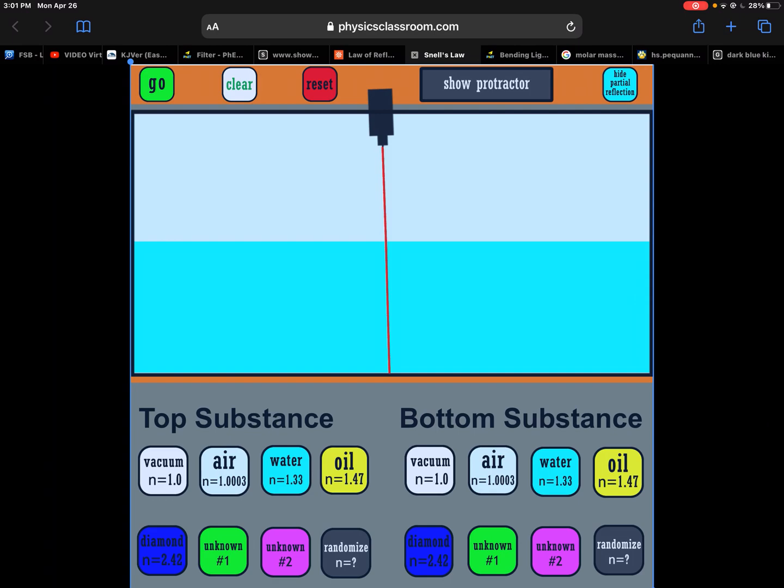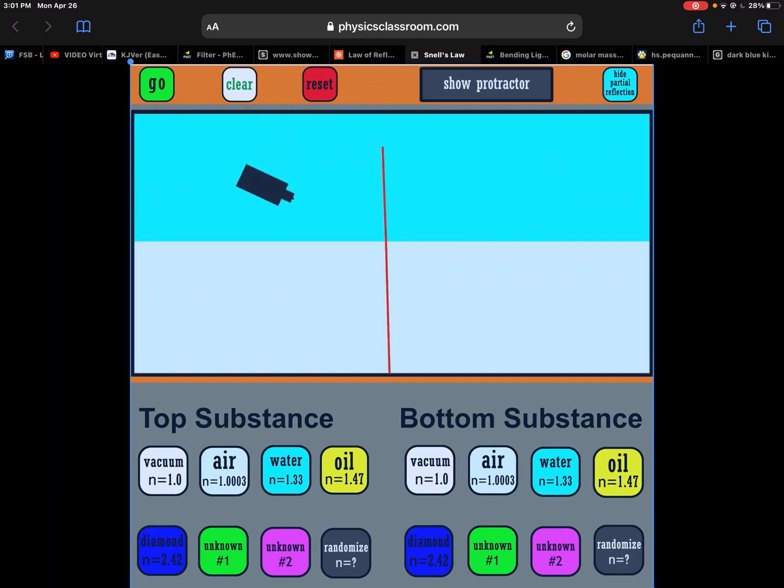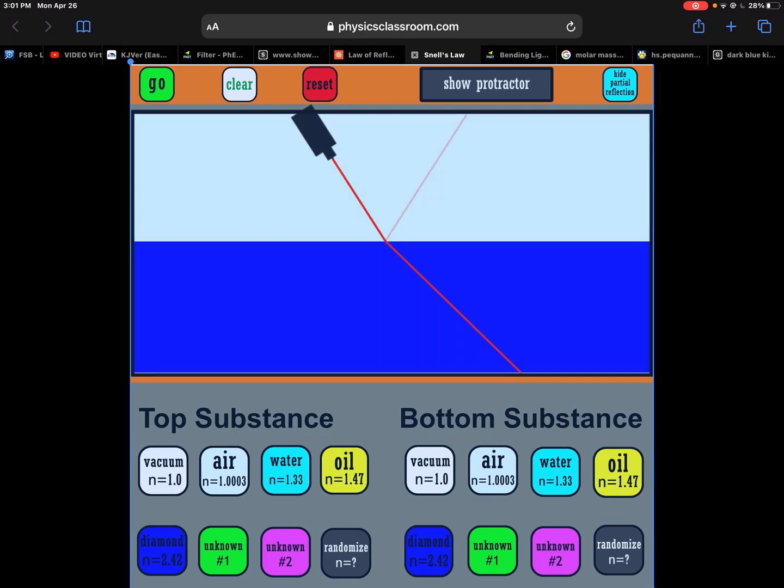Now, if I change the substance, let's say I make the top substance water and the bottom substance air, in that case, it was just reflected. That case also. But then at that angle right there, the light is refracted. Now if I made the top substance air, and the bottom substance diamond, and we look, the light is refracted.